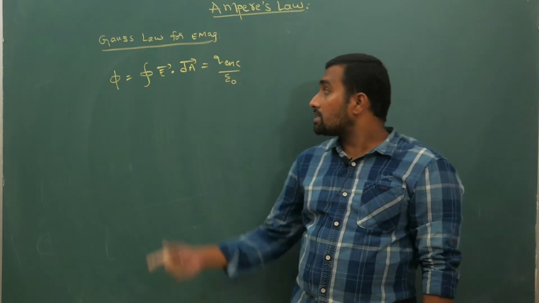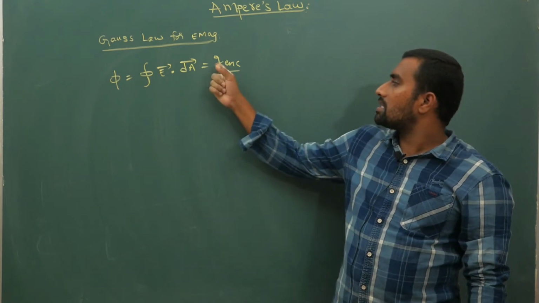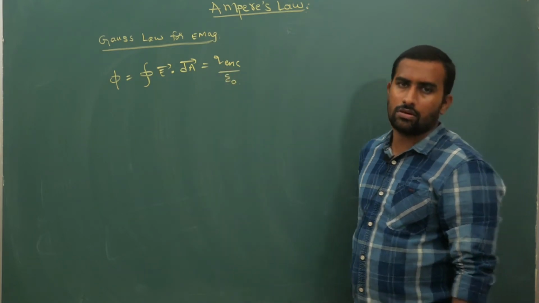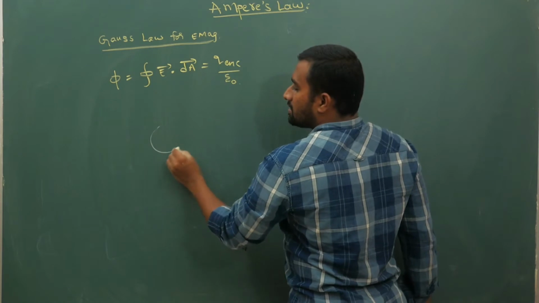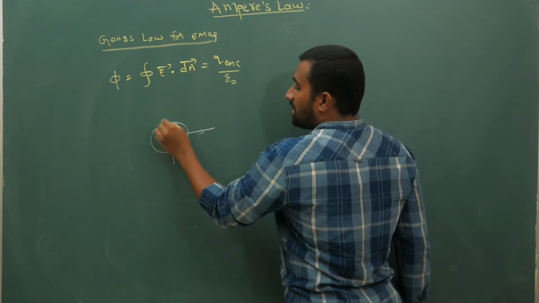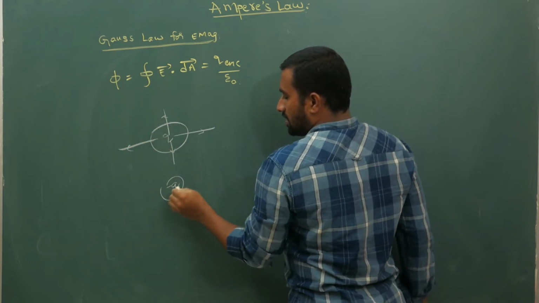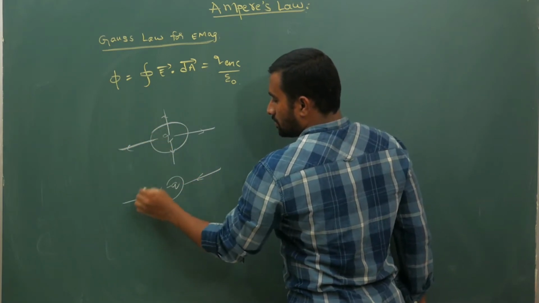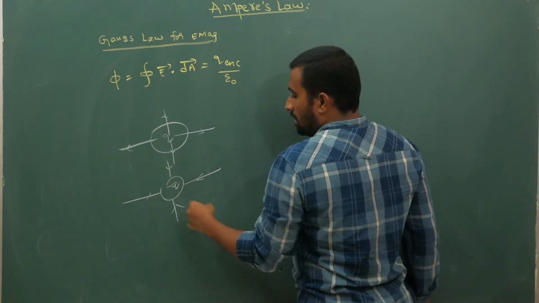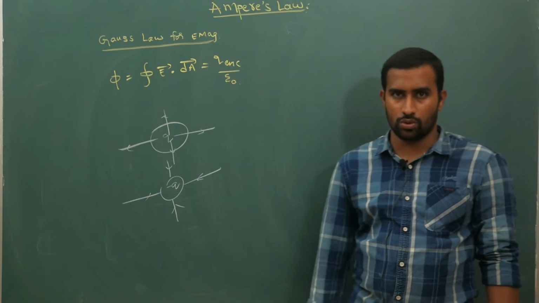Now in this part, for the enclosed charge, if your enclosed charge is positive, field lines will go out alone. If your enclosed charge is negative, field lines will come towards it. Here field lines are open lines, they need not be closed loops.